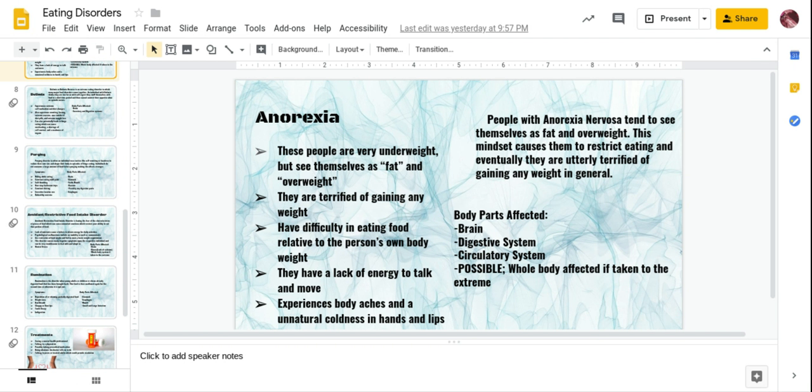Anorexia. People with anorexia nervosa tend to see themselves as fat and overweight. This mindset causes them to restrict eating, and eventually they are utterly terrified of gaining any weight in general. These people are very underweight but see themselves as fat and overweight, are terrified of gaining any weight, and have difficulty eating food relative to the person's own body weight. They have a lack of energy to talk and move, and experience body aches and an unnatural coldness in the hands and lips. Some body parts affected are the brain, digestive system, circulatory system, and possibly the whole body if taken to the extreme.